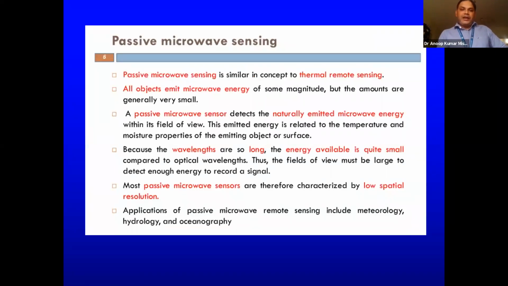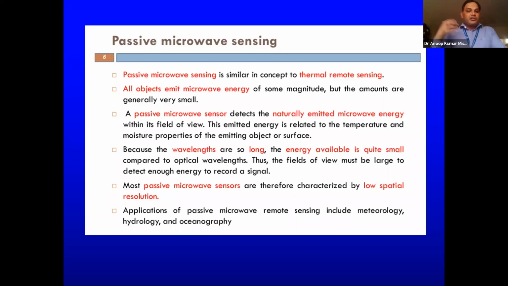Then this passive microwave sensing. Passive microwave sensing is similar in concept to thermal remote sensing. As I said, all objects emit radiation of the same magnitude, but the amounts are generally very small. So we need something which can receive all the signal, and it can distinguish or analyze the nature of that particular object.